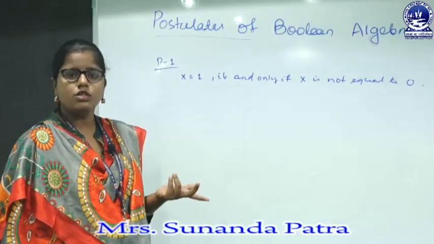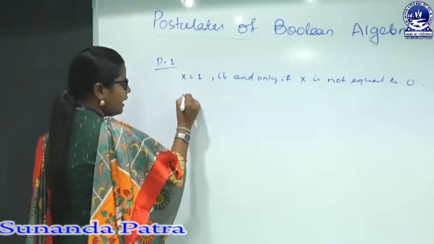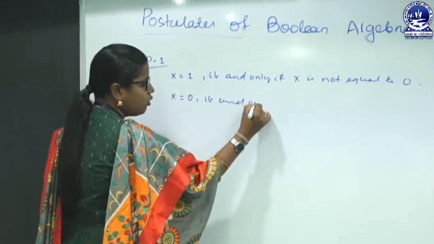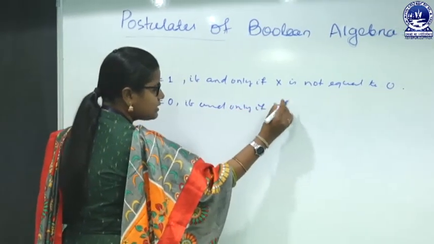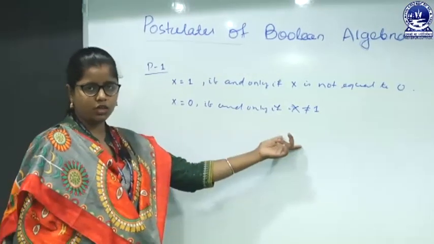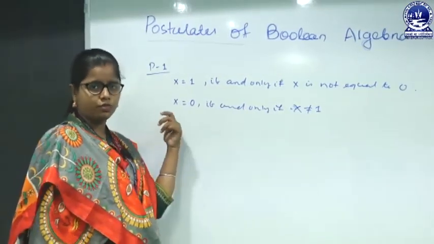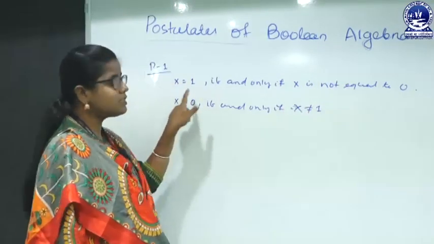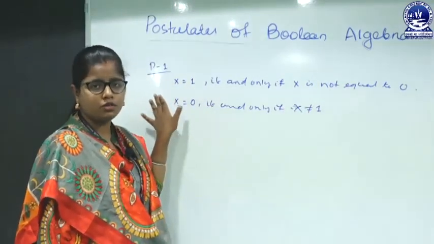for 2 and 3. So, the second: x will be 0 if and only if x is not equal to 1. If x is not equal to 1, obviously x will be 0. If x is not equal to 0, then obviously x is equal to 1. So, this is the postulate 1.